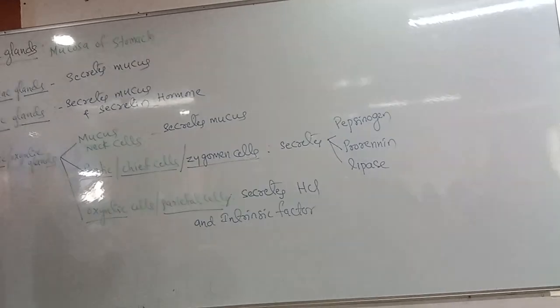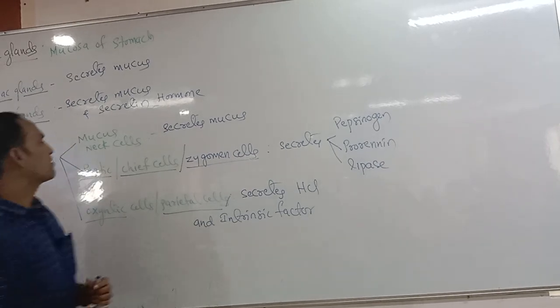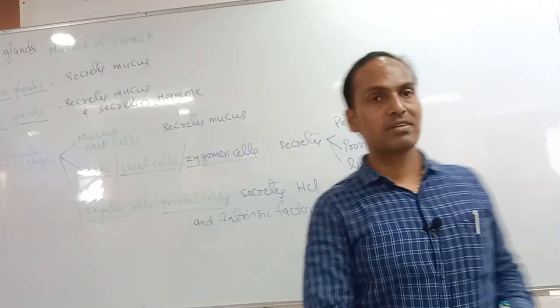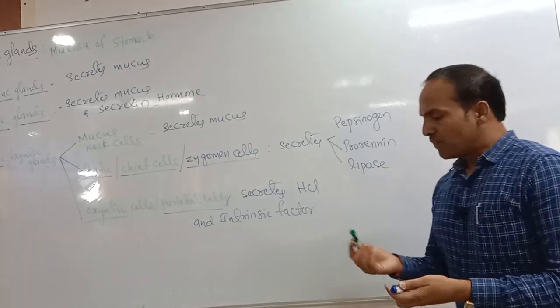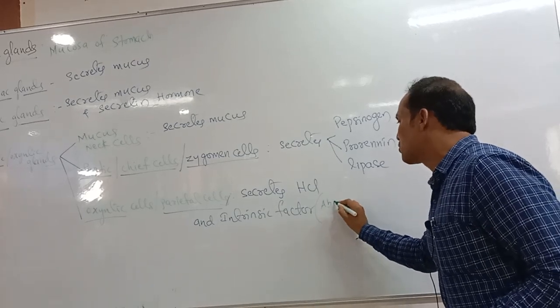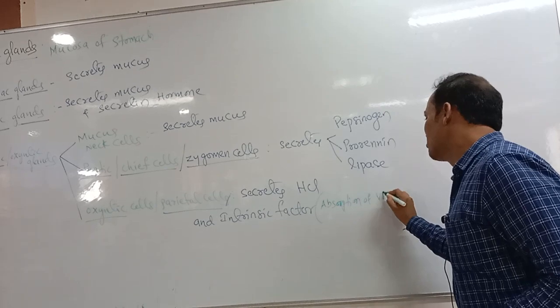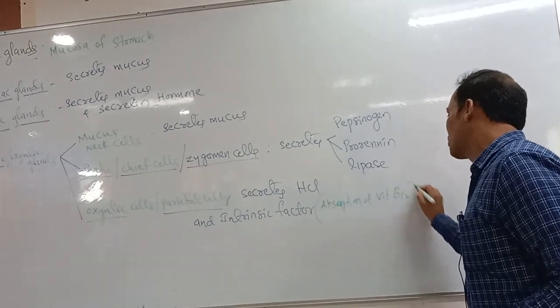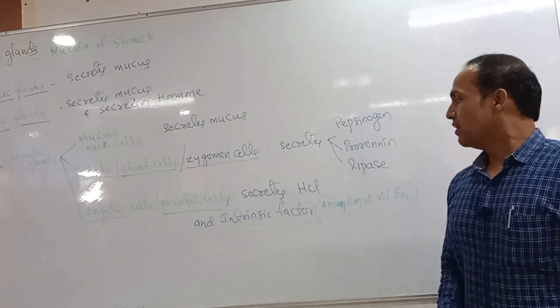So totally three types of cells: mucous neck cells, peptic or chief cells, and parietal cells. What is the function of intrinsic factor? It is helpful for the absorption of vitamin B12. Vitamin B12 absorption is made by intrinsic factor.